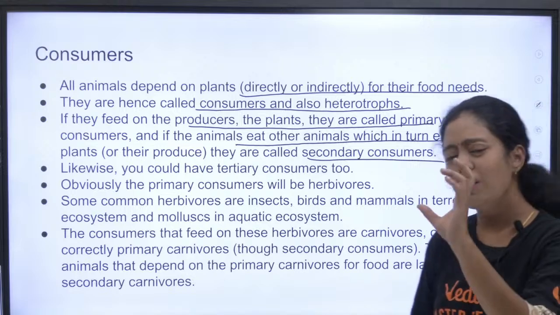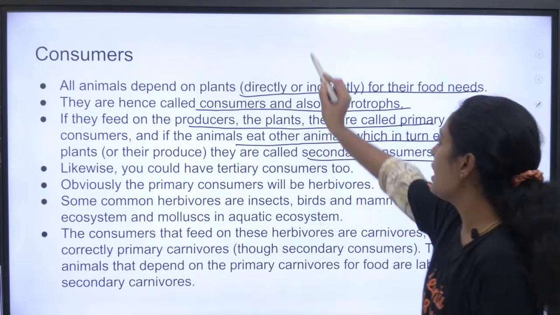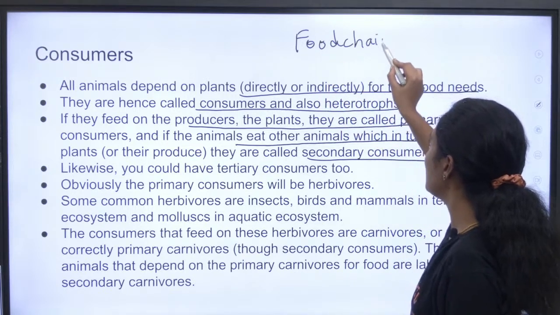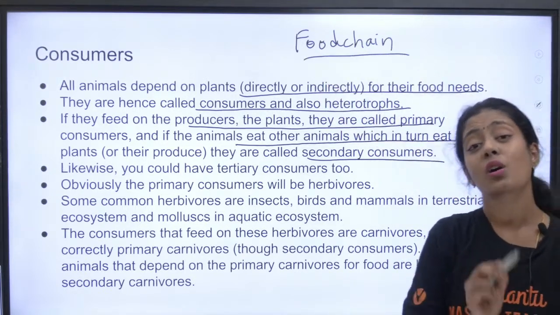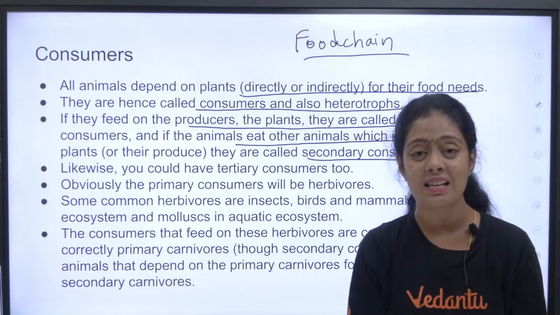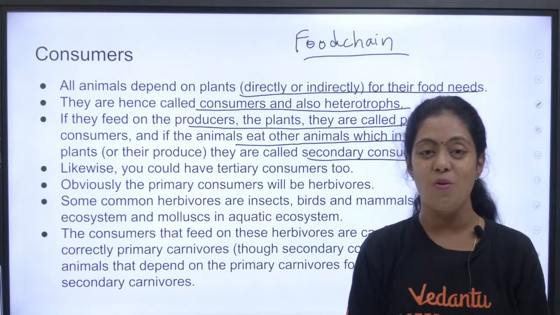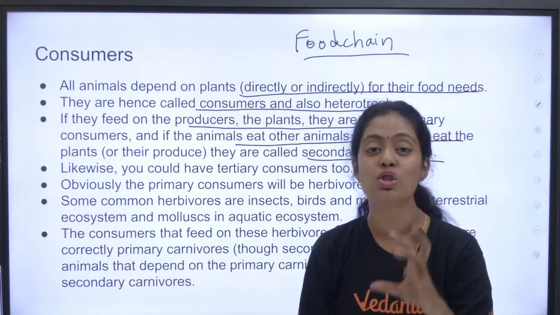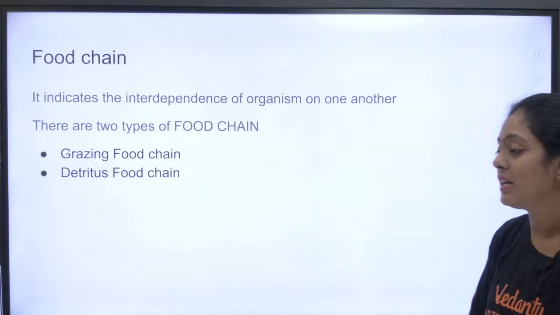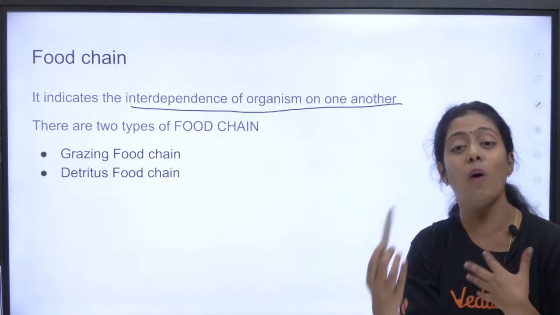Now one very important thing that you guys should understand is the food chain. What is a food chain? Some of you must have studied it from second or third standard itself, correct? It is an interconnection between organisms. So it shows the feeding habits in a particular ecosystem. That is what we call a food chain. That is very important, that is what we are going to study. It indicates the interdependence of organisms on one another.